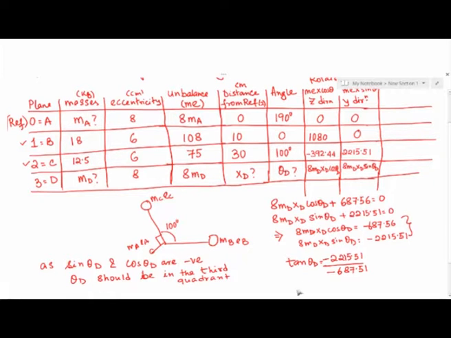So therefore, theta d is tan inverse of this number, which comes out to be 3.22 around, and this will lead us. There are two solutions for tan inverse 3.22. One is 72 degree and one is 250 degree. So let us take these two solutions.